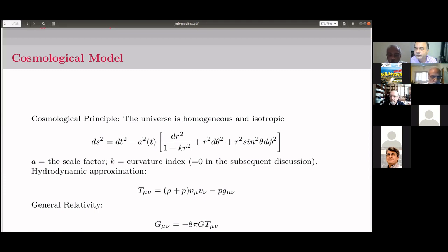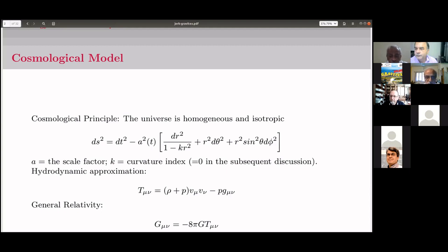One is the cosmological principle that we all know: the universe is spatially homogeneous and isotropic. It is given by the Friedman-Lemaitre-Robertson-Walker metric, as given in this. Here A is of course the scale factor and K is the curvature index, having values 0, plus and minus 1. In the subsequent discussions, we shall have K equal to 0, consistent with the inflationary models.